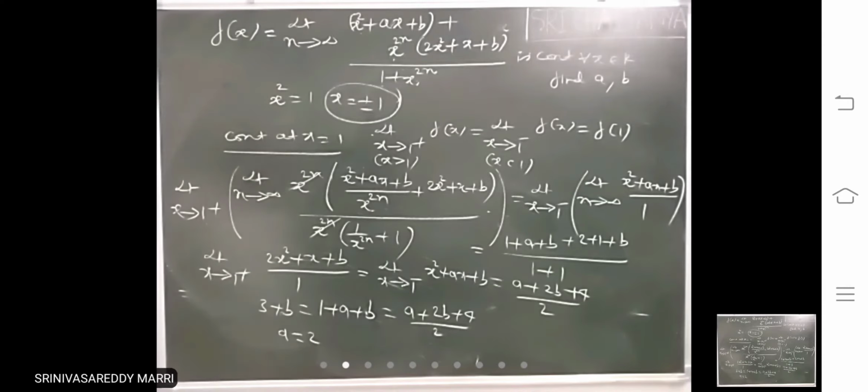So a equals 2. Correct, only 1 plus a plus b.